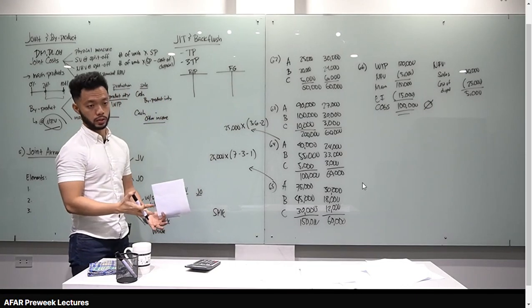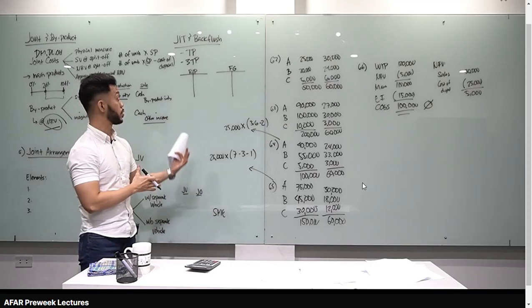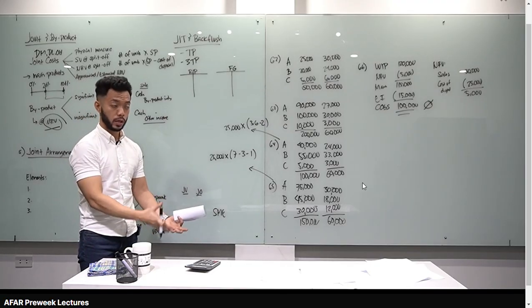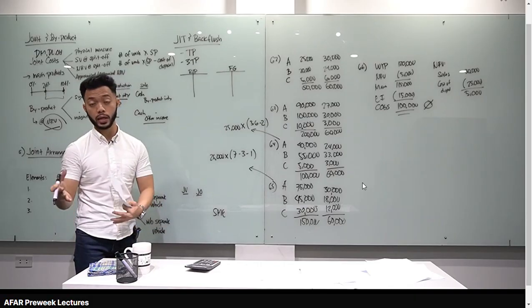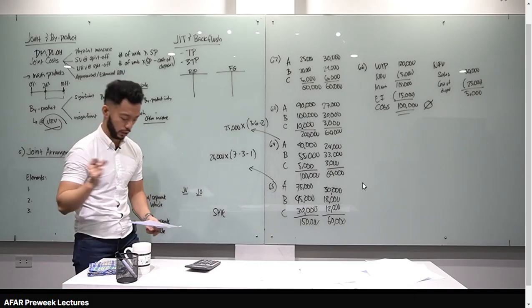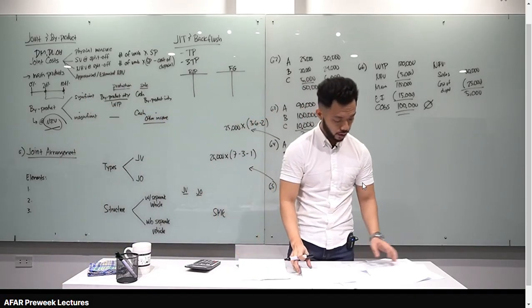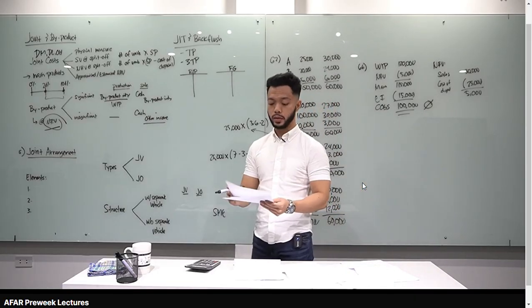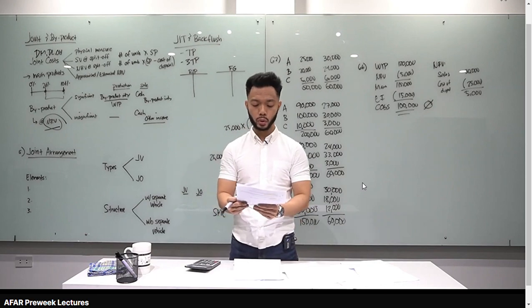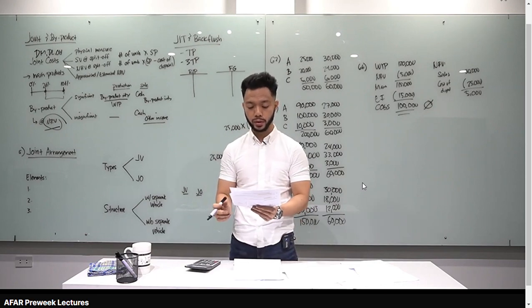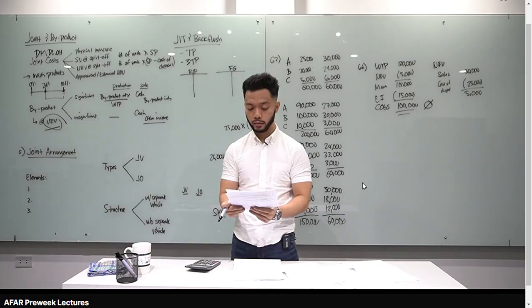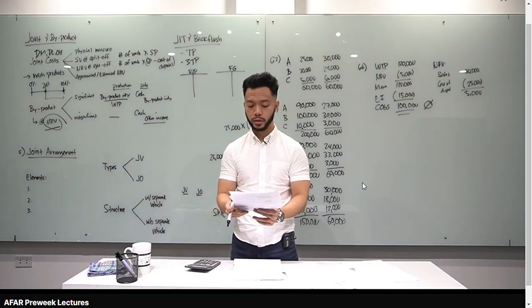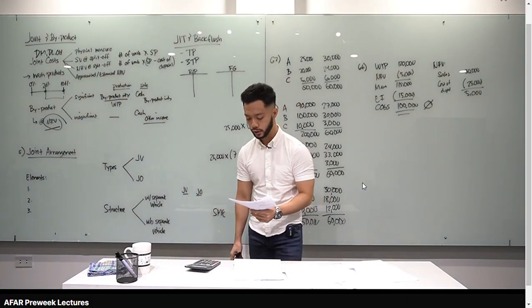So as you remember, yung discussion, yung lesson natin for JIT and backflush, pinakita ko yung entries, pero pinakita ko din na kahit journal, kahit T accounts lang, kaya natin isolve yan. Okay? Sige. Let's go to our handouts. Number, saan tayo? 67. Okay, 67. It is an inventory strategy a company employs to increase efficiency and decrease waste by receiving and producing goods as they are needed. Magpo-produce ka lang pag may order. Okay? Just-in-time inventory system, letter A for 67.